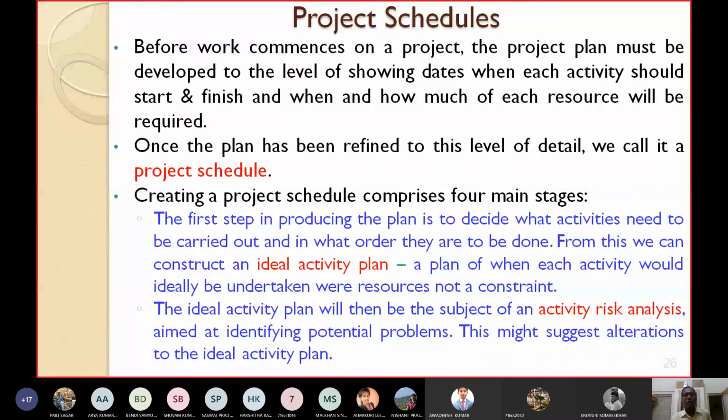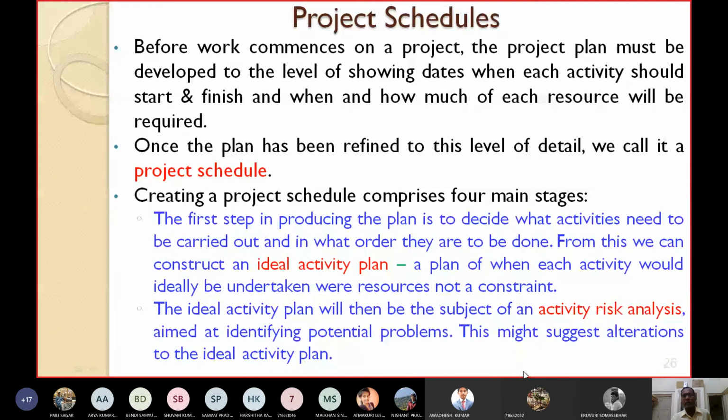Then the ideal activity plan will be the subject of an activity risk analysis aimed at identifying the potential problems. So we should think of what potential problems might occur. This might suggest alterations to the ideal activity plan.